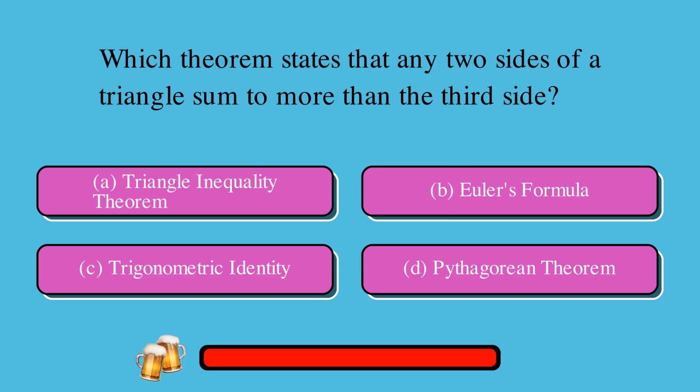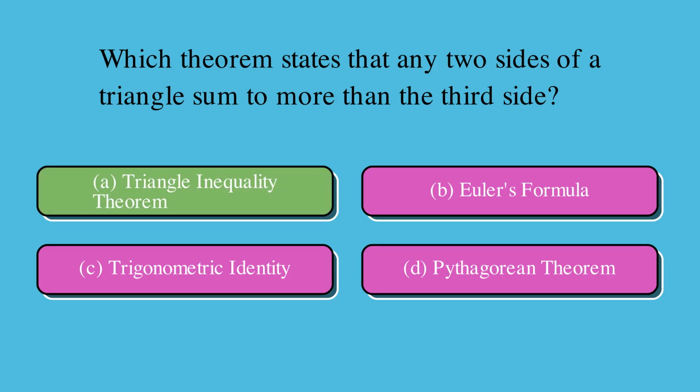Which theorem states that any two sides of a triangle sum to more than the third side? A. Triangle inequality theorem, or B. Euler's formula, or C. Trigonometric identity, or D. Pythagorean theorem. The correct answer is A. Triangle inequality theorem.